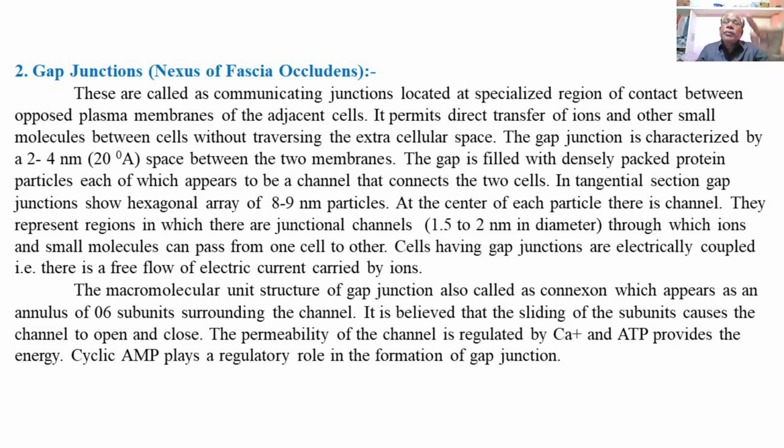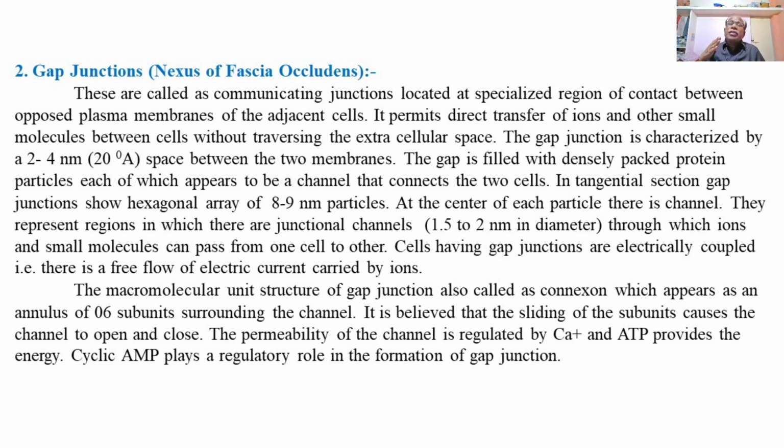So there is a gap of 8 to 9 nanometer thickness, forming a hexagonal array of protein particles, a subdivision of the tube or the gap junction into several channels of the protein particles.